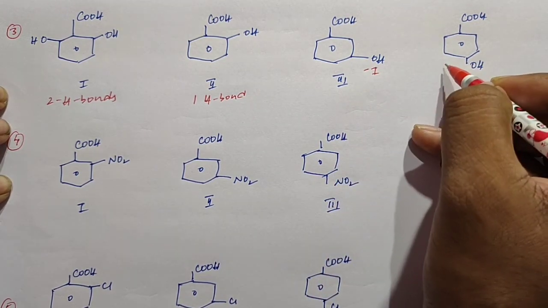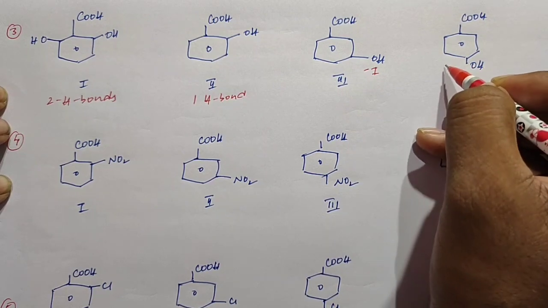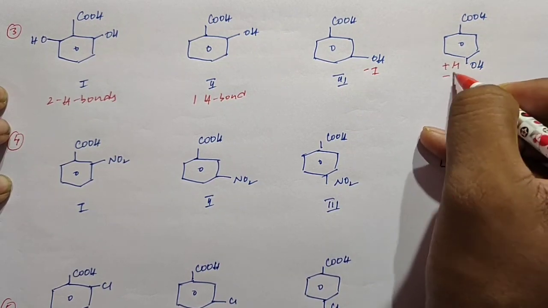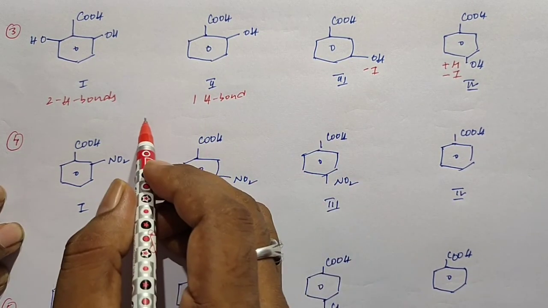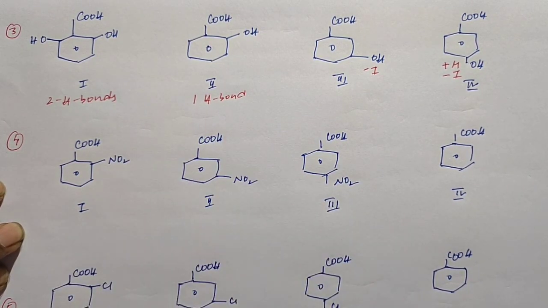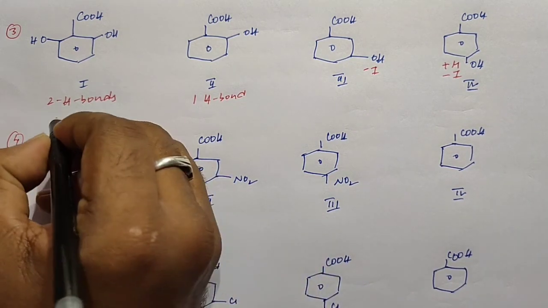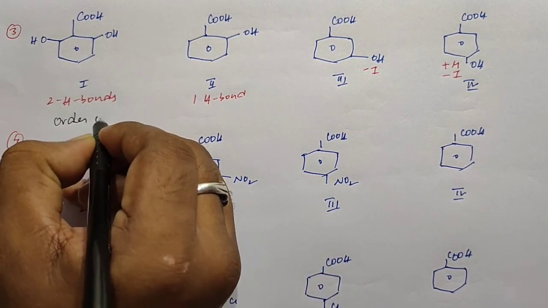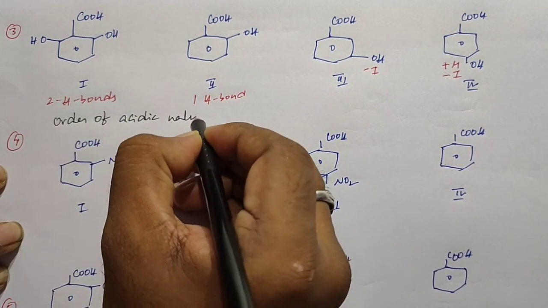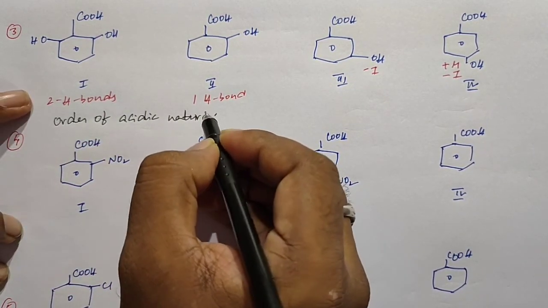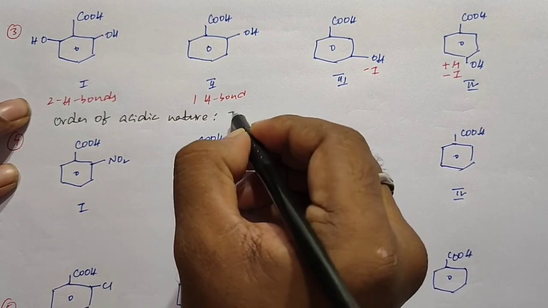Here the OH group is present at the ortho-para position, so it can show both plus M and minus I effect. So these are the effects observed in the given compounds. When you take the order of their acidic nature, due to the presence of two hydrogen bonds, the first structure is more acidic.